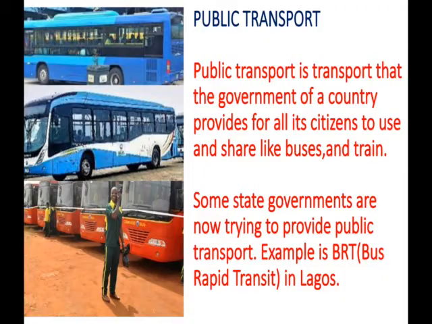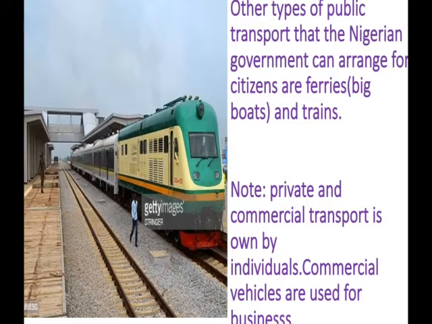And also, other types of public transport that the Nigerian government can arrange for citizens are ferries, as big boats, for those that travel through the sea and the rivers, and trains. So the government can also look into these areas, at least so that the fares people pay in their transportation can also be reduced.